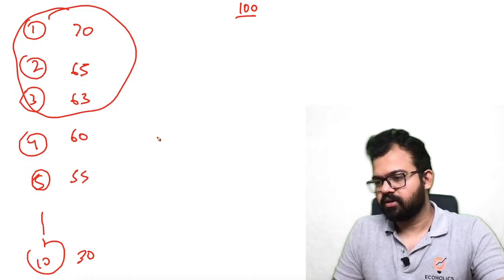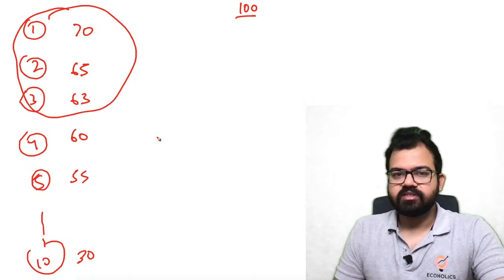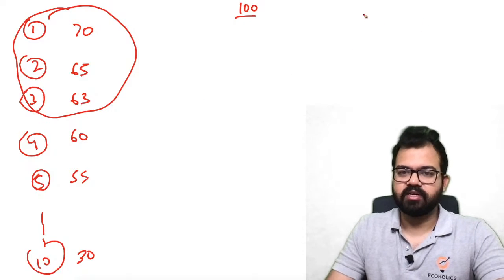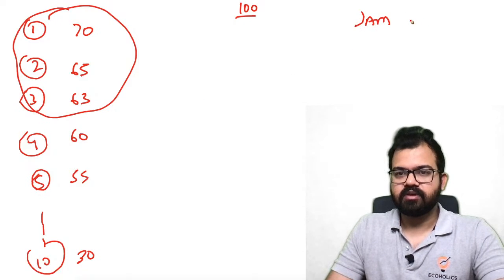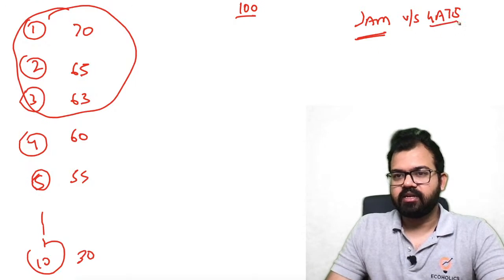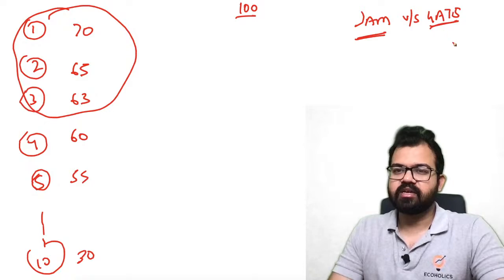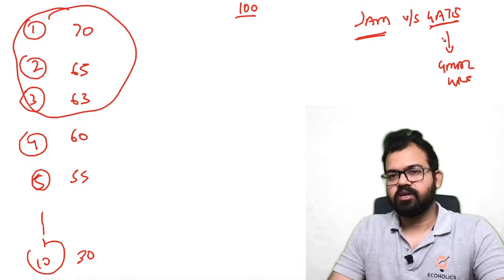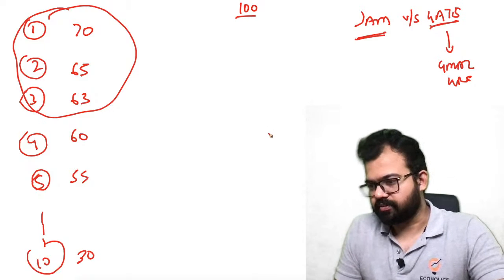Minimum score, okay. Difference between JAM versus GATE. I told you many times in the previous session as well, but in short I will tell you. JAM is for the master's program, and that is purely an entrance examination, and you'll get admission in 2 IITs right now. GATE is like a score, like the GMAT or GRE examination, where you get a score and apply to the college. But GATE is for both PhD as well as master's program.